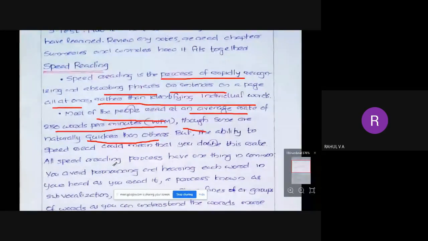Most people read at an average speed of 250 words per minute, but some are naturally quicker than others. But you can improve this speed if you practice. That is the important thing. Today or tomorrow when you are free, read some paragraph and switch on a timer on your mobile. Find out how many words you can read in a minute. Then read that paragraph 2 or 3 times again, and try again with the same 1 minute timer. Check whether there is any improvement. If you practice like that, you will be able to read more words in a minute.